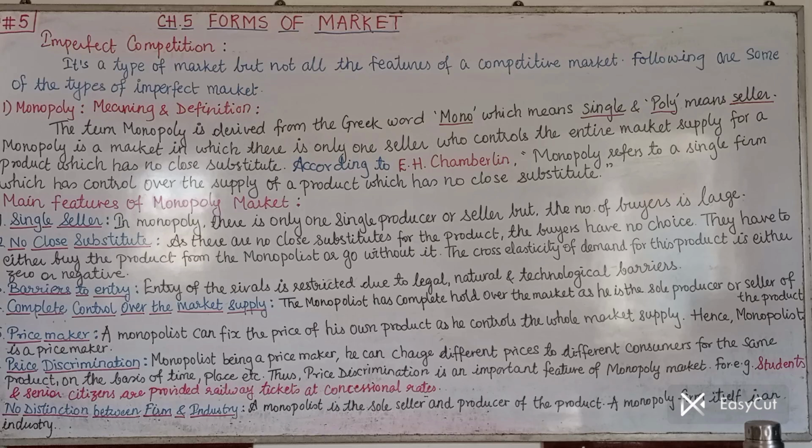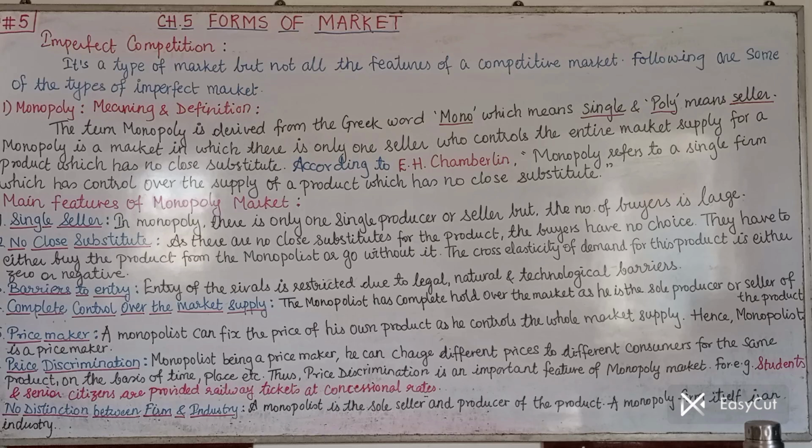Second one, no close substitute. As there are no close substitutes for the product under monopoly, the buyers have no choice, because if we need the product, we have to buy it from that particular seller only, the monopolist, or otherwise we have to go without the product, because there is no other seller selling the same type of product in the market.